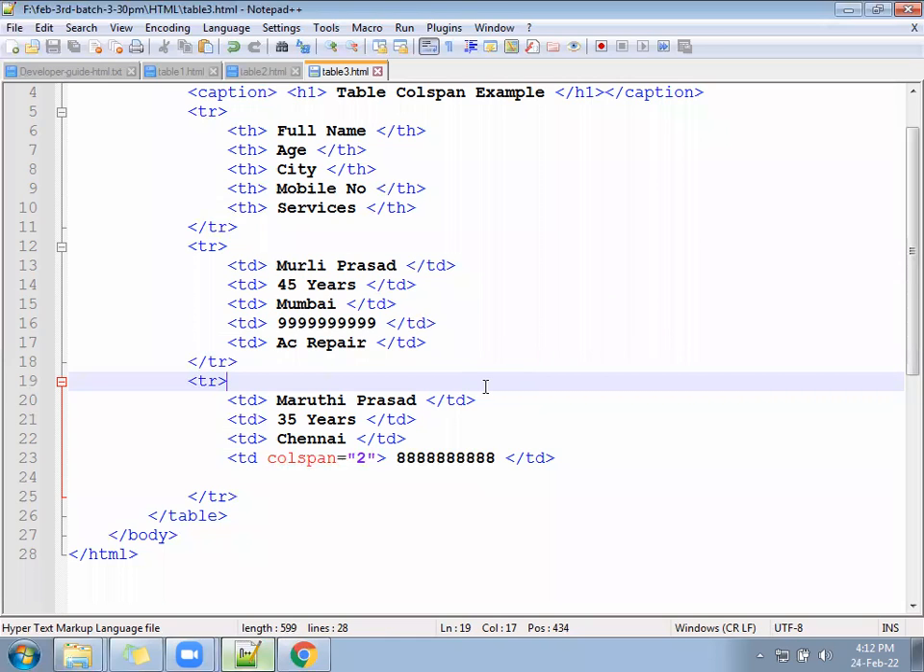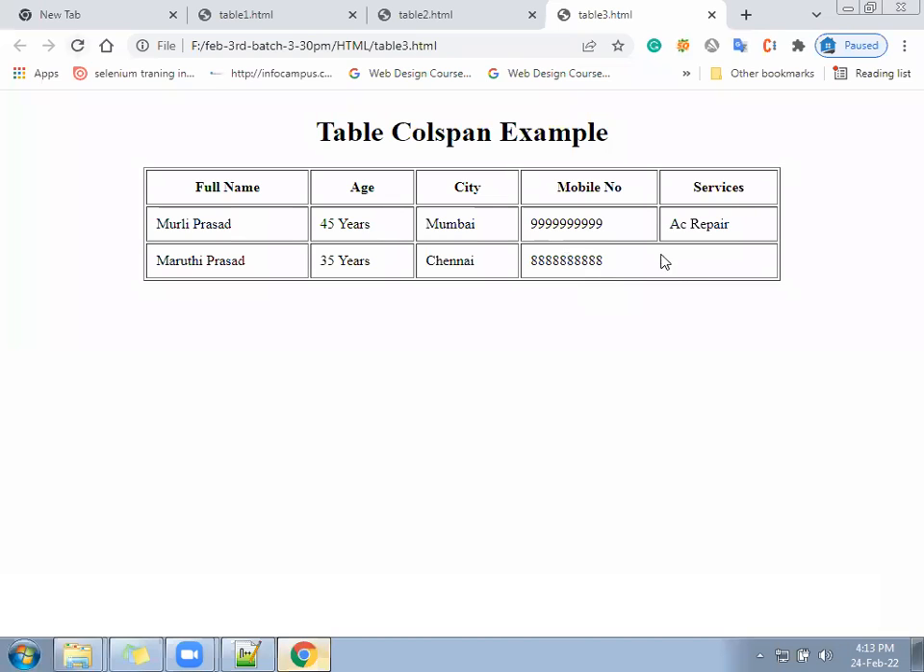Border spelling. Border spelling will be wrong, so you can't find the lining in between. Check, same problem. Now the lining is coming. Please check once. The mobile number should cover the place of service also.